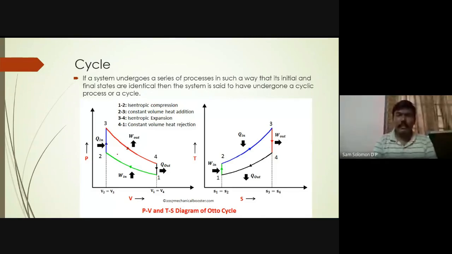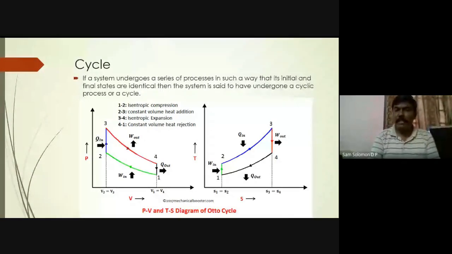your Otto cycle, which you will be doing in applied thermodynamics next semester. Okay, so you have 1, 2, 3, and 4 in the PV diagram, and you have the TS diagram as well. So 1, 2 is isentropic compression. You can see whenever I say compression, there is a reduction in volume. So you'll be moving towards the left.